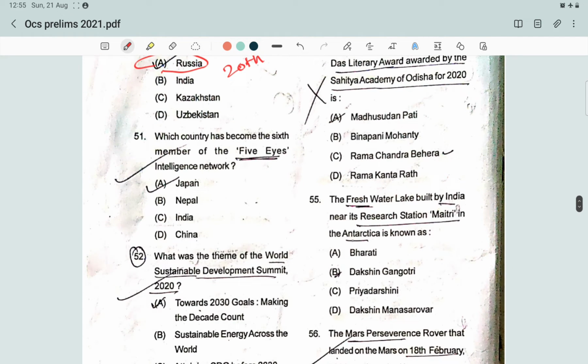Next question: which country has become the sixth member of the Five Eyes Intelligence Network? So what is this Five Eyes Intelligence Network? It is an intelligence sharing arrangement between five English speaking democracies, the United States, UK, Canada, Australia and New Zealand. It evolved during the Cold War as a mechanism for monitoring the Soviet Union and sharing classified intelligence. And recently, Japan is proposed to become the sixth member of the Five Eyes Intelligence Network.